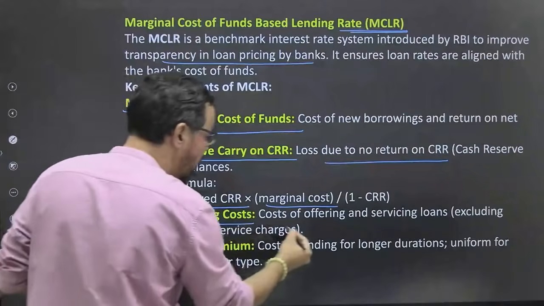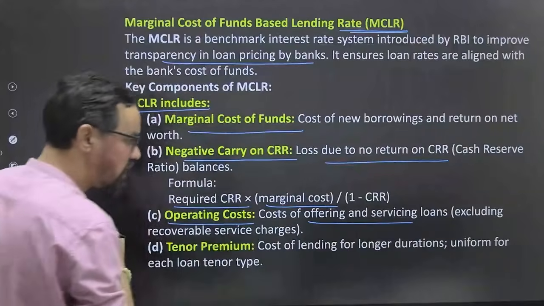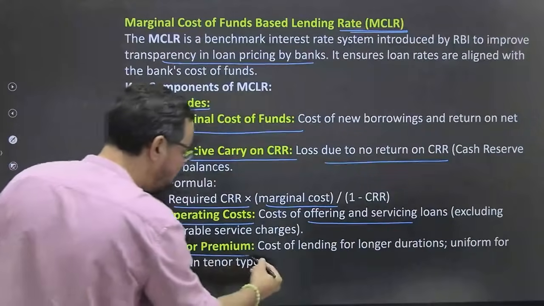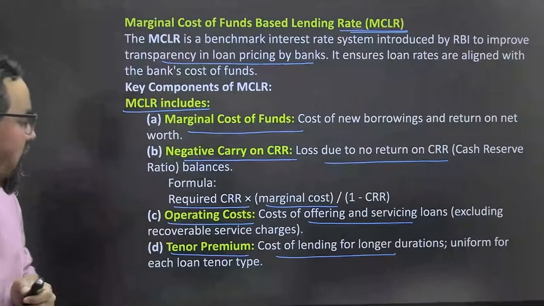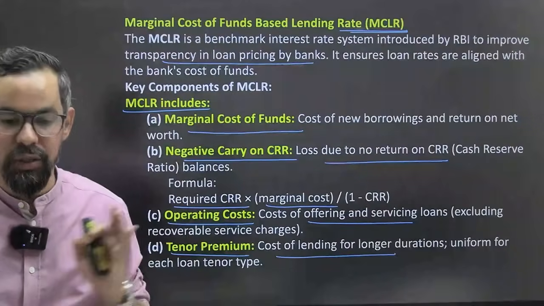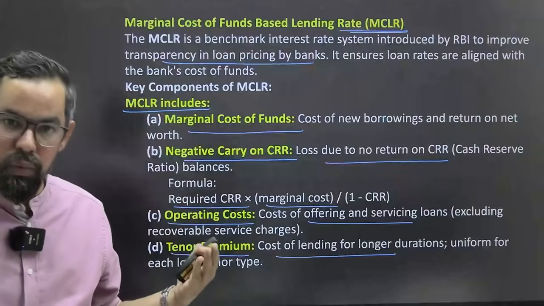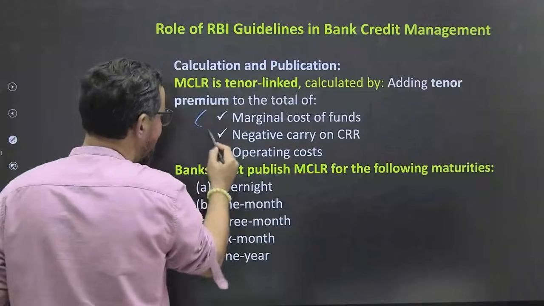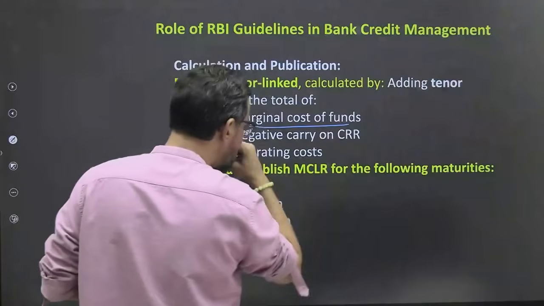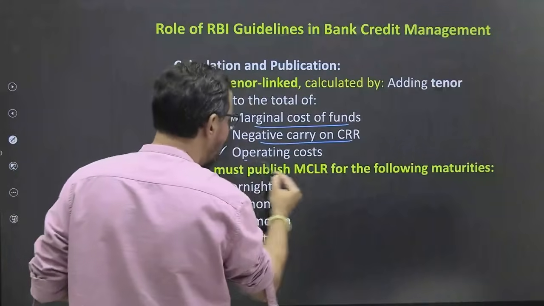Then operating cost, cost of offering and servicing loans, and tenure premium, cost of lending for longer duration, uniform for each loan tenure type. Okay, so these were the basic components of MCLR. Calculation of MCLR is generally based on marginal cost of fund, negative carry on CRR and operational cost.